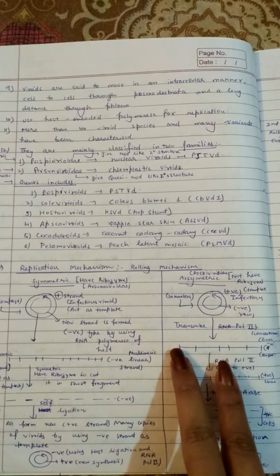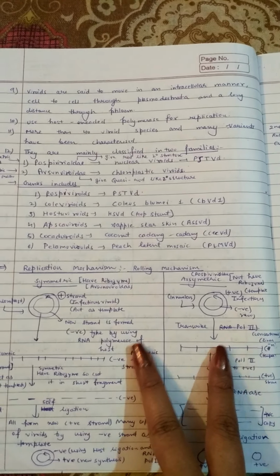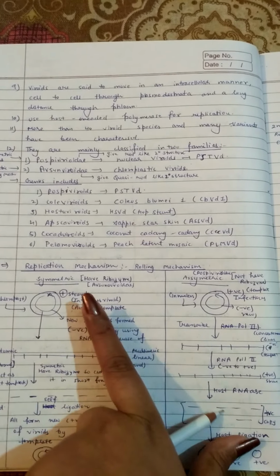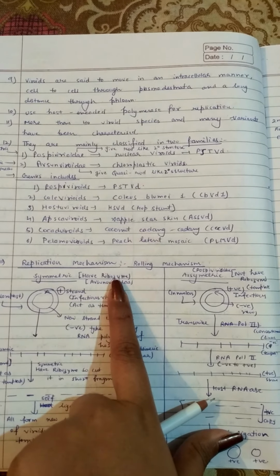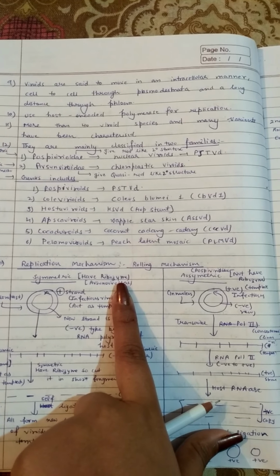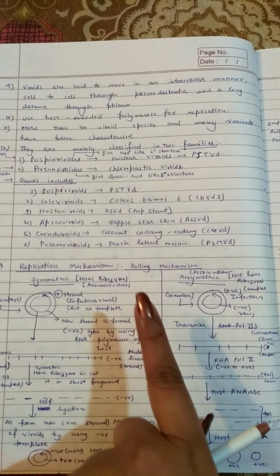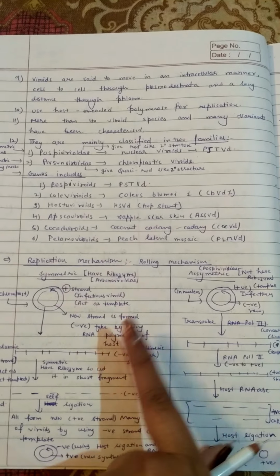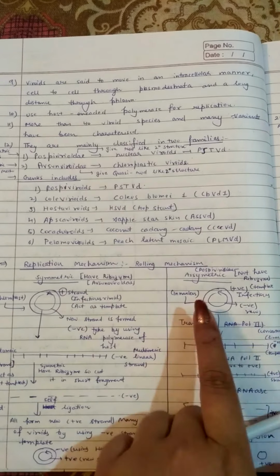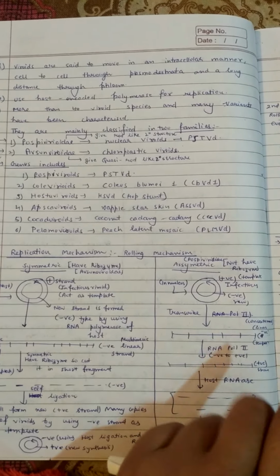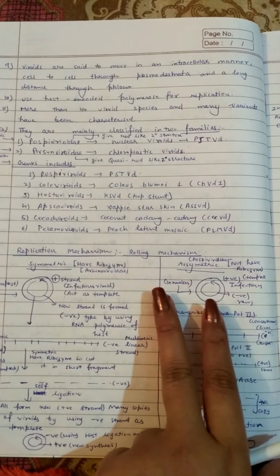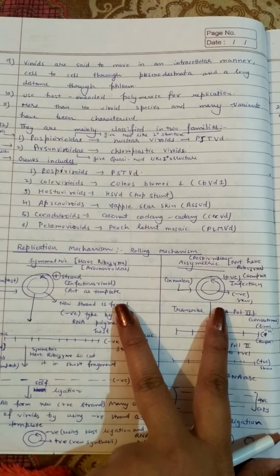The main difference between these two mechanisms is that the symmetric rolling mechanism has a ribozyme. A ribozyme is an RNA enzyme which acts as an autocatalyst, that is, it has the property to cleave RNA by itself. The asymmetric rolling mechanism does not have any ribozyme. So this is the main difference between these two families, or these two mechanisms.